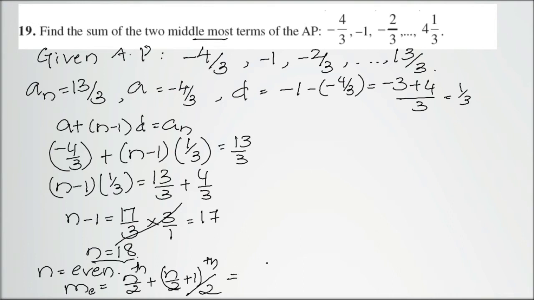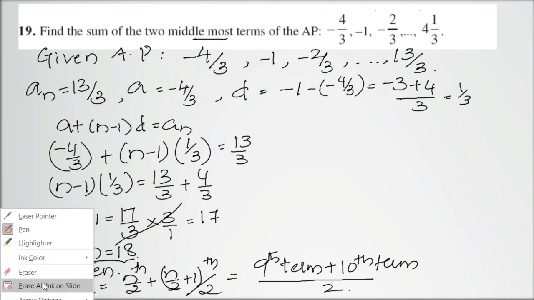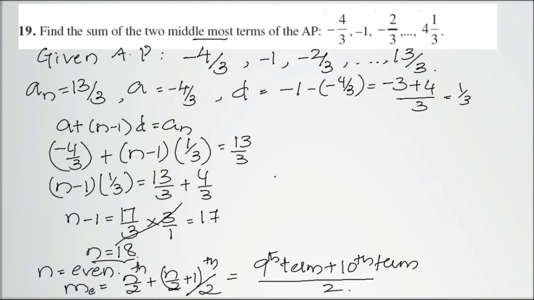So this will be the 9th term plus the 10th term divided by 2. This will be the median. How do we find the median now? Let me first find out what the 9th term and 10th term are. Let me change the color so that you won't get confused. I'll write it here.